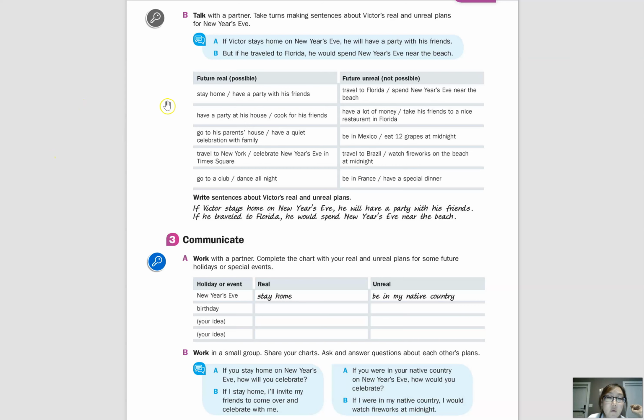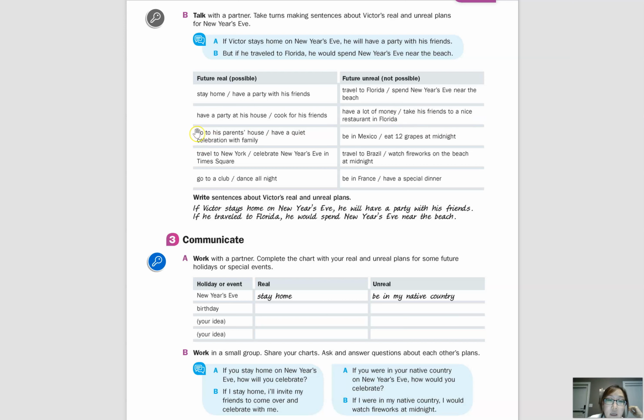Okay, so for the second category, we could say, if Victor has a party at his house, he will cook for his friends. Okay, so remember, Victor is third person singular, and we need to use present tense. But now let's look at the future unreal. But if he had a lot of money, he would take his friends to a nice restaurant in Florida.